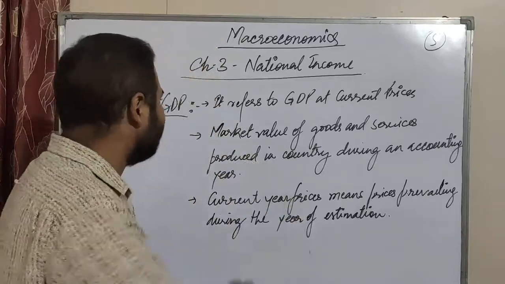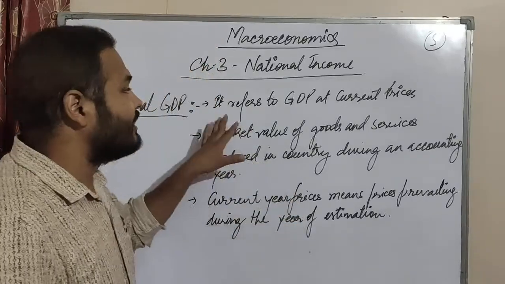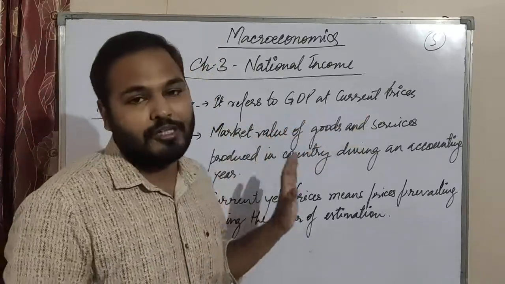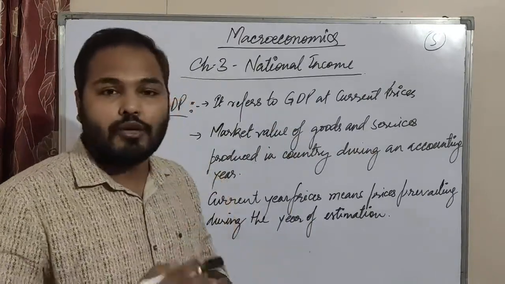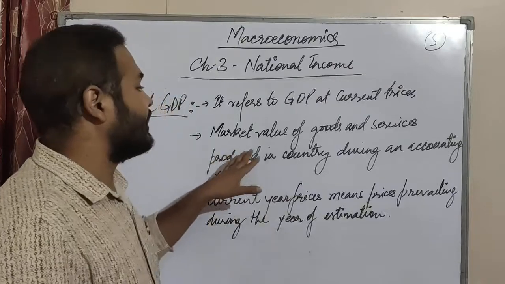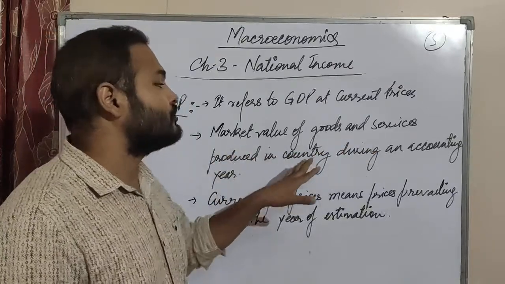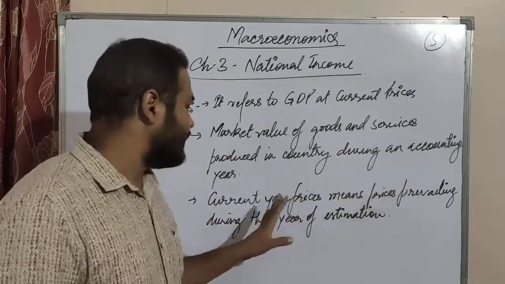See, nominal GDP, what it is. It refers to GDP at current price, means what is the price prevailing at the current year. Means for every year it is. So market value of the goods and services produced in the country during an accounting year.